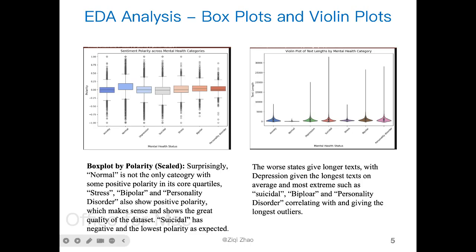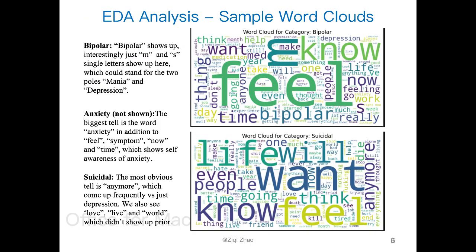On the right, this violin plot confirms what we saw earlier, that the most extreme outliers are the most extreme mental statuses, so suicidal and personality disorder. But we also see that on average, for example, depression gives close to the longest text, along with personality disorder. Now we look at some sample word clouds. Shown here is bipolar.